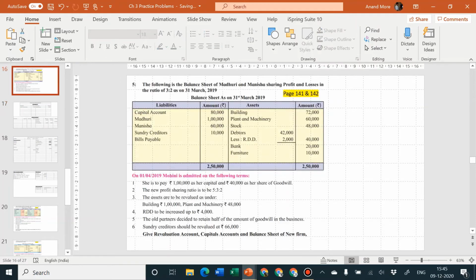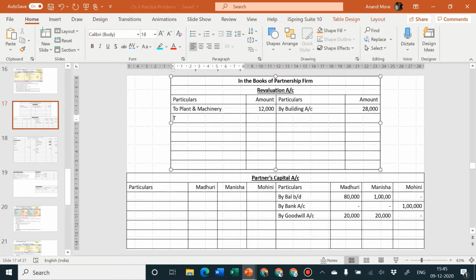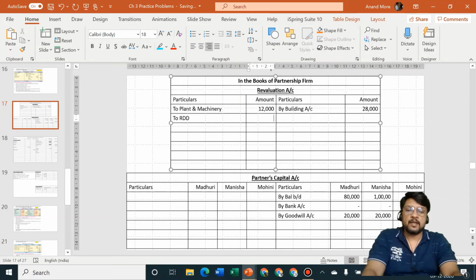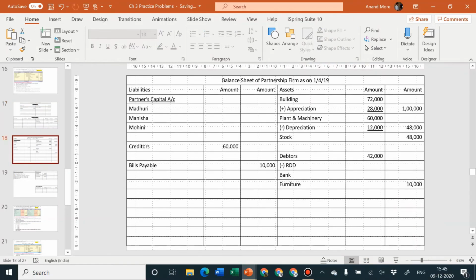Next point, RDD to be increased up to rupees 4,000. So existing RDD is 2,000. We want to make it to 4,000. That means we want to increase RDD by 2,000. Increase in RDD, increase in doubtful debts is a loss for us. So let us write it down. Loss is P&L account debit. Since this is loss at the time of admission, it should be debited to not P&L account but to the revaluation account. RDD is how much rupees? 2,000.